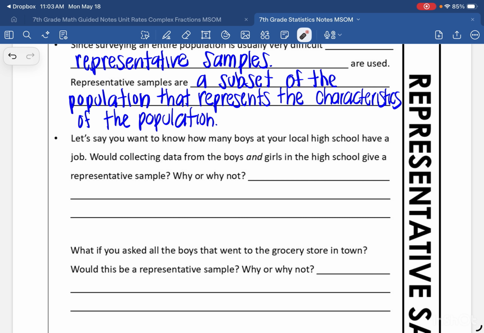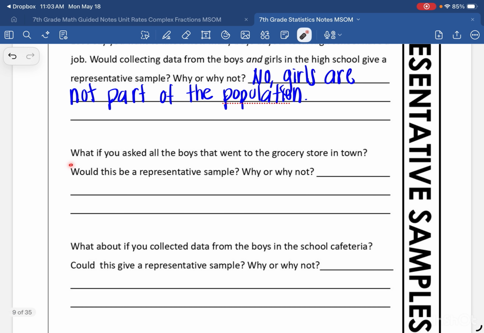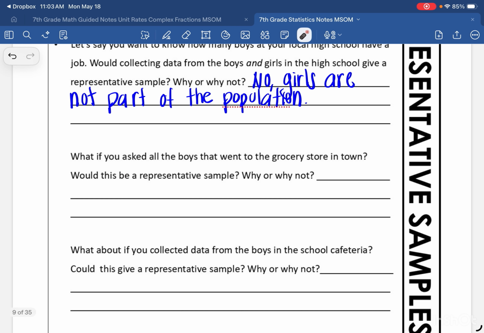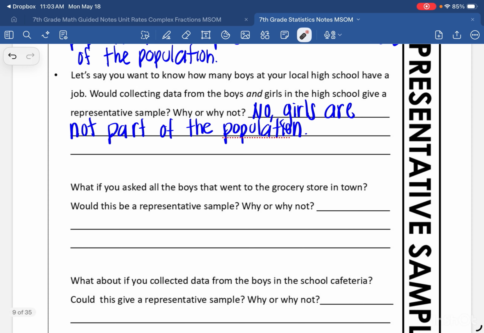It's just the boys. What if you asked all the boys that went to the grocery store in town? So if I went to the grocery store and I asked all the boys there about them having a job, would this be a representative sample? Why or why not? Remember, my question is I want to know how many boys at the local high school have a job. So if I'm going to the grocery store and asking boys, does that represent my population?